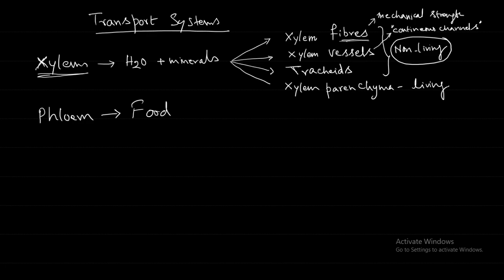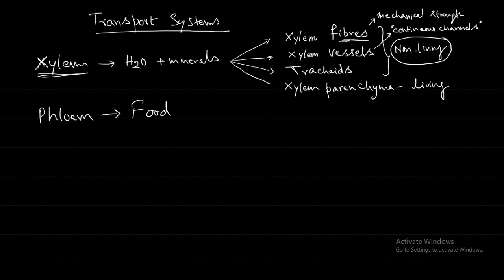So the xylem vessels and tracheids are the main conducting cells of the xylem. Okay, tracheids and vessels together transport water and minerals from the roots to all the other parts of the plant, and both these tissues are non-living and have thick walls.